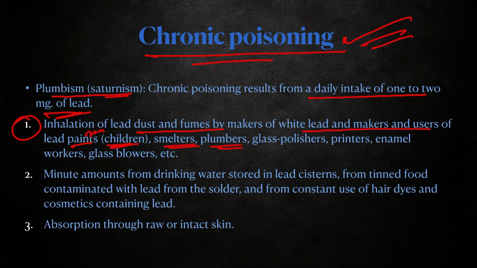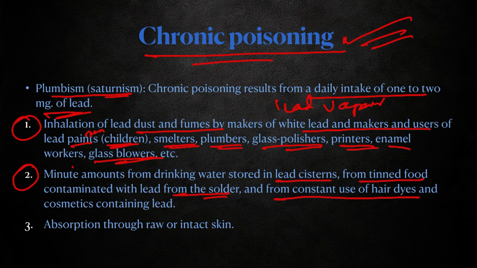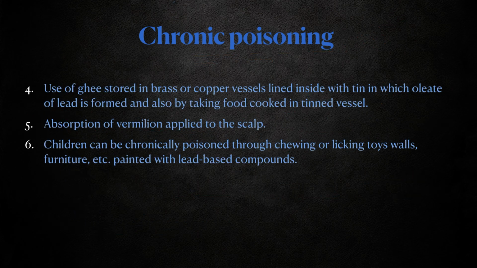Smelters, plumbers, glass polishers, printers, enamel workers, and glass blowers are also exposed to lead vapors. Usually, lead vapors are more poisonous than lead salts. Lead may also come from drinking water stored in lead cisterns, from tinned food contaminated with lead from solder, and from constant use of hair dyes and cosmetics containing lead. Absorption through raw or intact skin is also possible. Use of ghee stored in brass or copper vessels lined inside with tin, in which oleate of lead is formed, and food cooked in tin vessels may also lead to poisoning by lead.